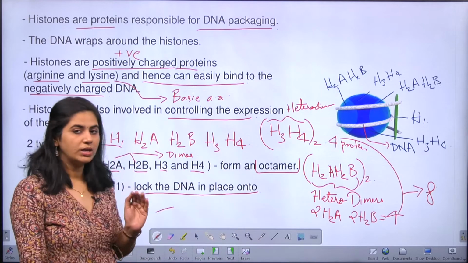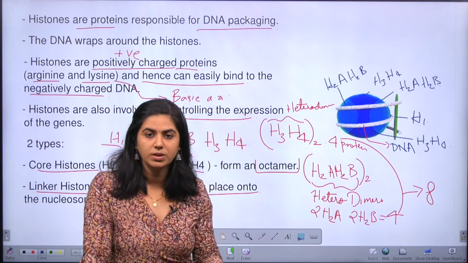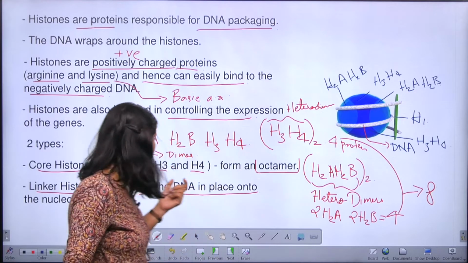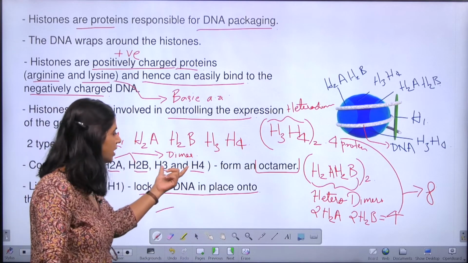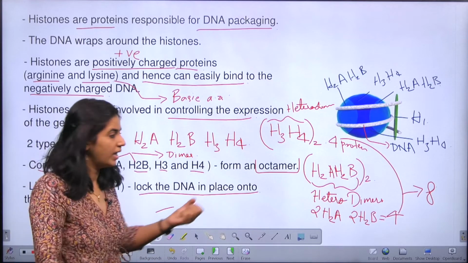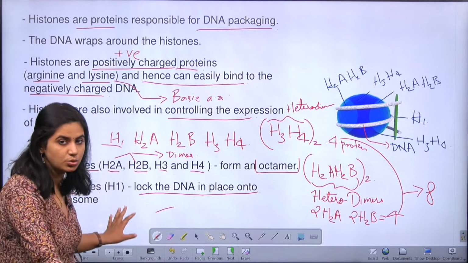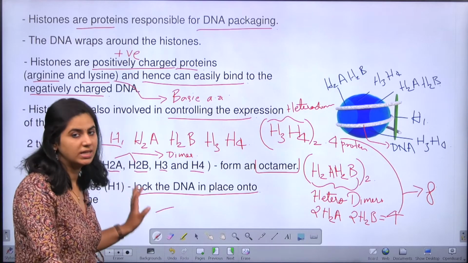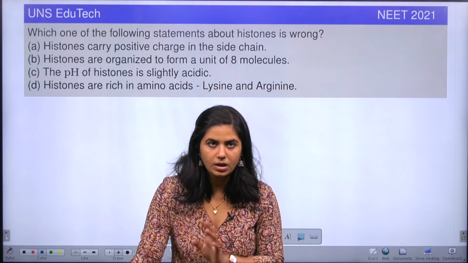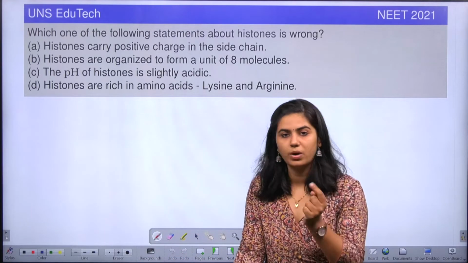And now what are the different types of histones involved in this? They are H1, H2A, H2B, H3 and H4. These H2A, H2B, H3 and H4 form the core. They are called the core histones and they form an octamer. They are 8 in number, and the last one which is left is H1. H1 is also called the linker histone. Okay, now let's go back to the question. Here, what is the question? Which one of the following sentences is wrong about histone, right?